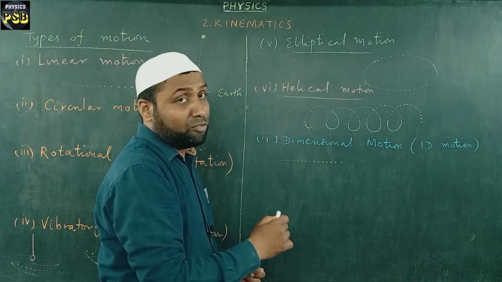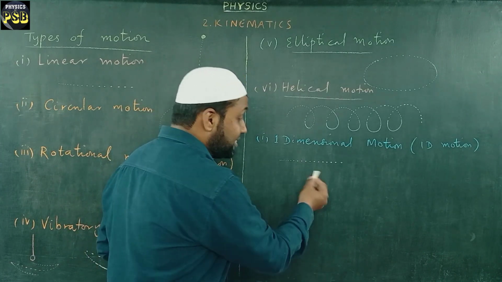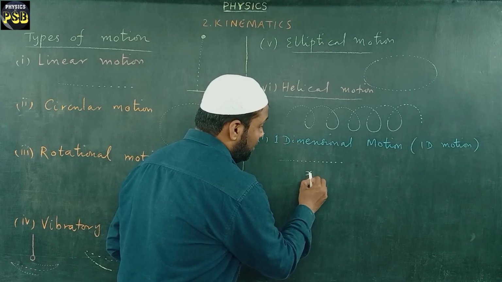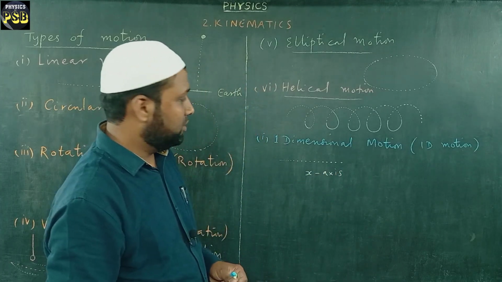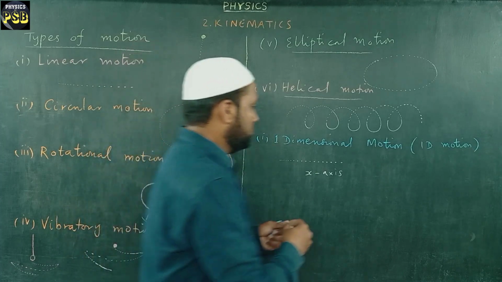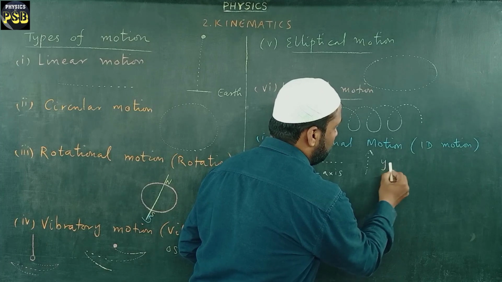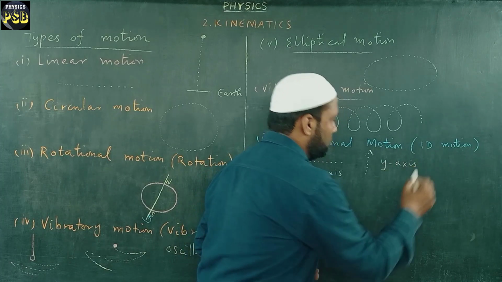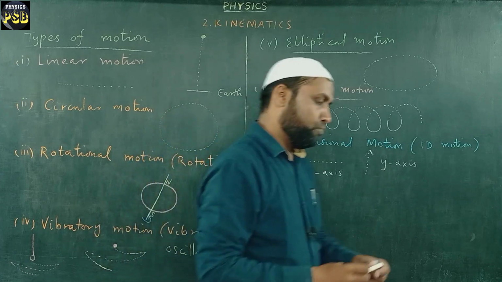Suppose an object is moving in a straight line, then the change in the position of the object can be easily studied with the help of the x-axis or x-coordinate. Okay. Suppose another object moves upward, then we can make use of the y-coordinate or y-axis to study that motion of the object.